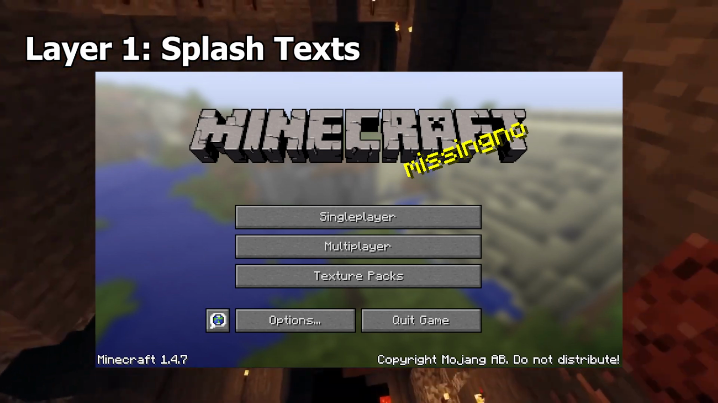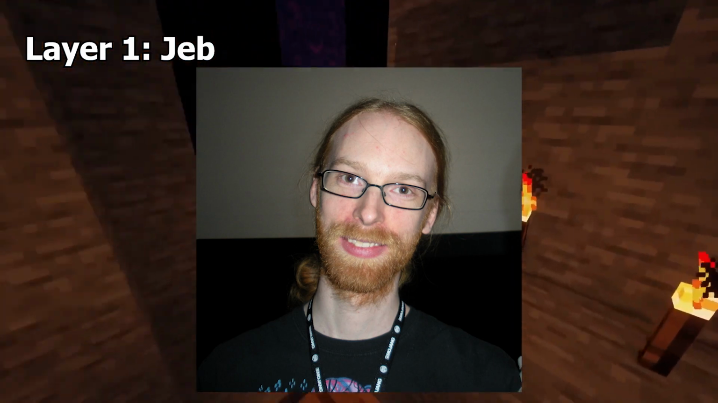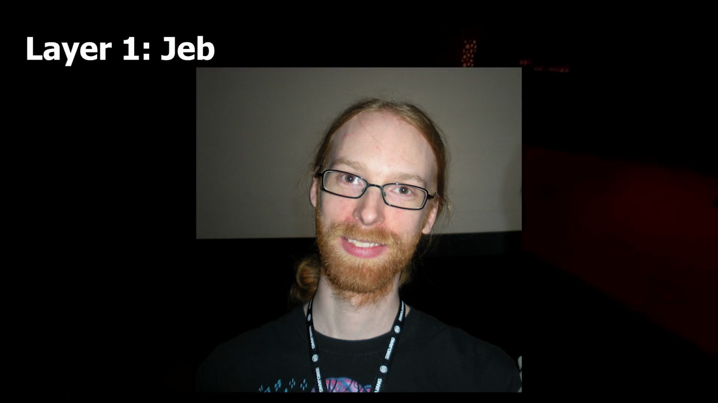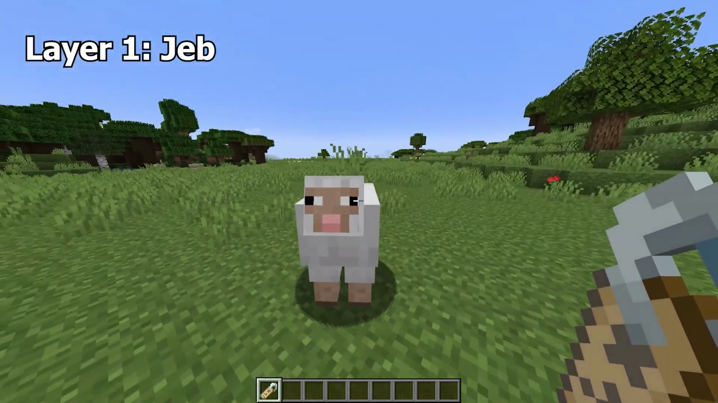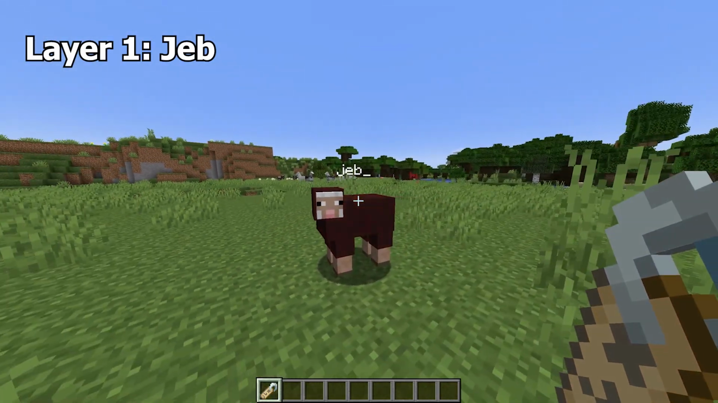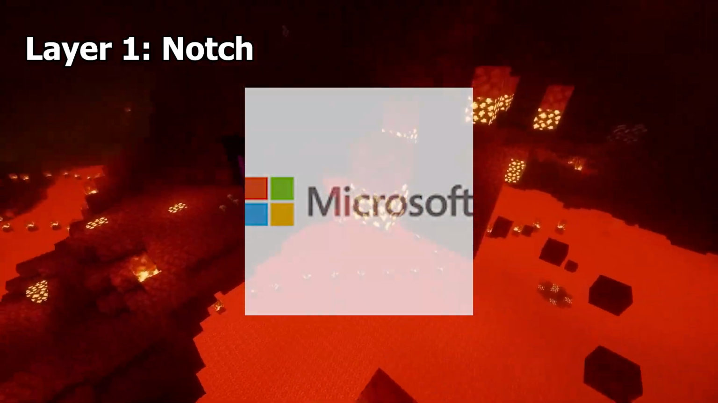Splash texts are the bouncing yellow texts that show up on the main screen that have a ton of Easter eggs within them. Jeb is currently the lead developer of Minecraft Bedrock and Java editions. He's been working on the game for over 10 years. Naming a sheep Jeb_ with a name tag will cause its wool to fade between dye colors. This does not impact the wool's color when sheared or killed. Notch, the original creator of Minecraft, sold the company, Mojang, to Microsoft in 2014.